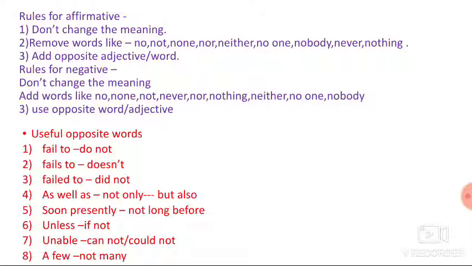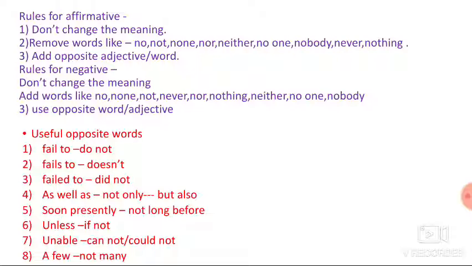Rules for negative sentences. Don't change the meaning. Add words like no, none, not, never, nor, nothing, neither, no one, nobody. Third rule: use opposite words or adjectives.